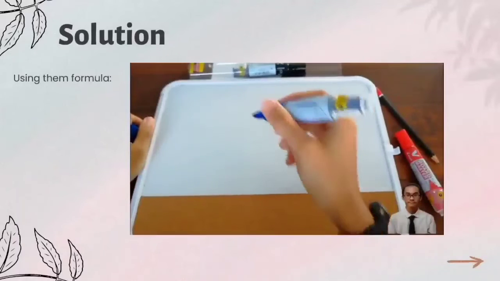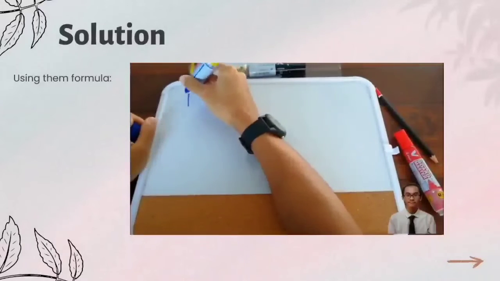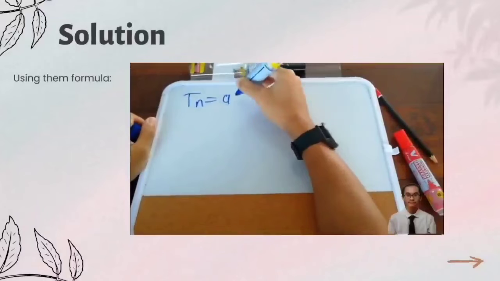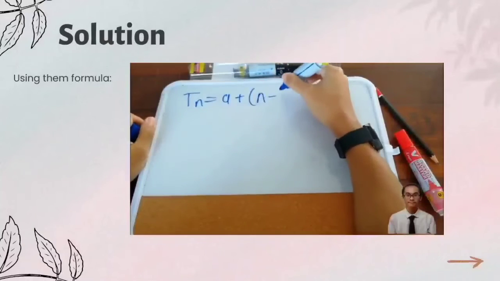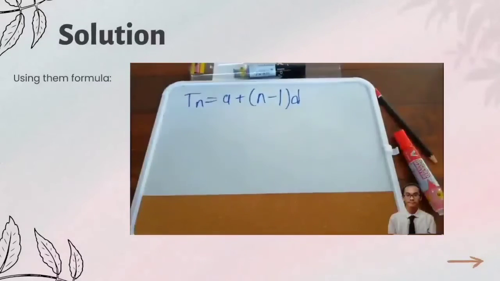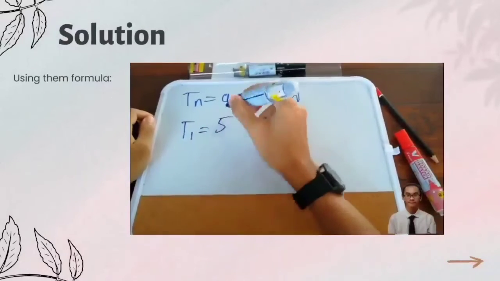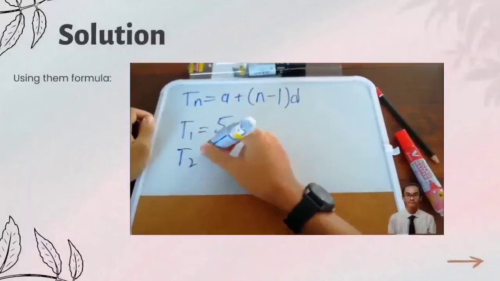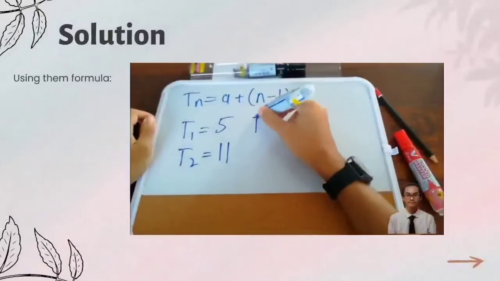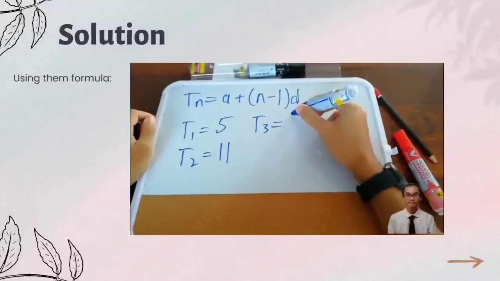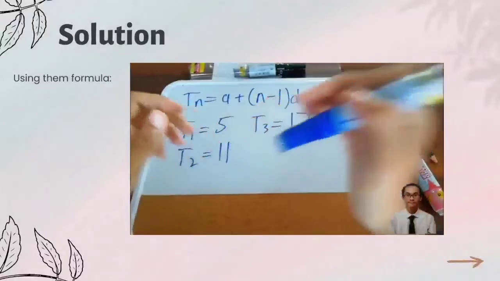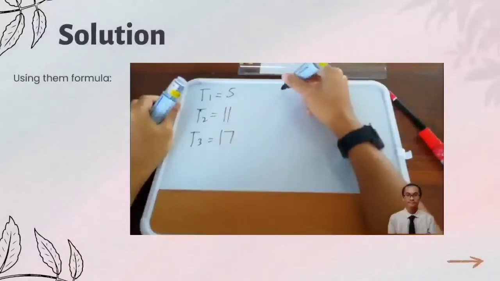To find the general term, we must use this formula. Tn equal to A plus n in bracket n minus 1 multiplied with D. In chapter 1, Afzal consuming the papers was 5 paper. In chapter 2, he consuming 11 paper. In chapter 3, he consuming 17 paper. To find D, we must use this formula.